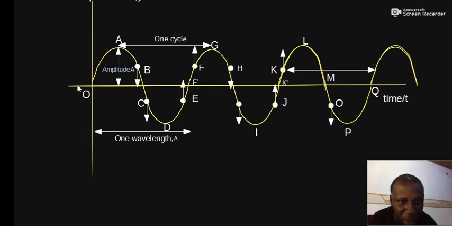I know somebody wants to ask me, why is the move from O to A and down to this point not a to and fro? After all, the particle has returned. Yes. The concept of phase will help us to understand why, although the particle is at the rest position at this point and also at the rest position in the beginning, we cannot say that it's a complete to and fro.